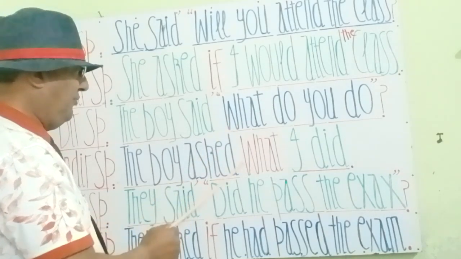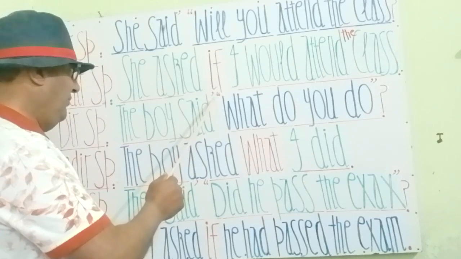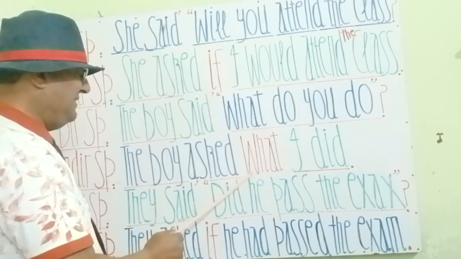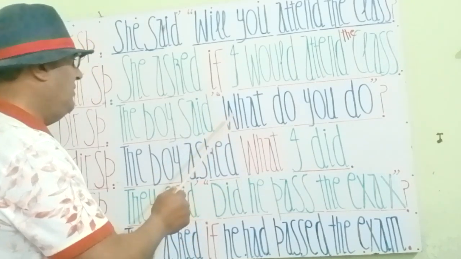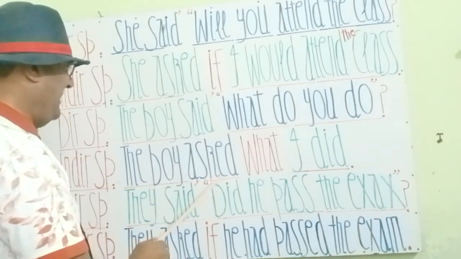So these W words and H are never going to change, and removing commas we will write these words as they are. So what will be here as it is. So the boy asked what.